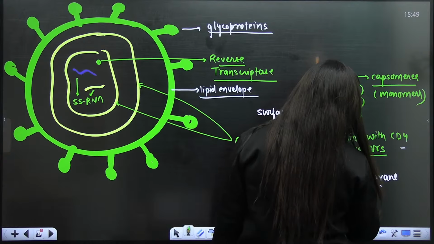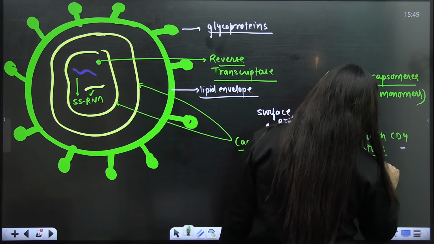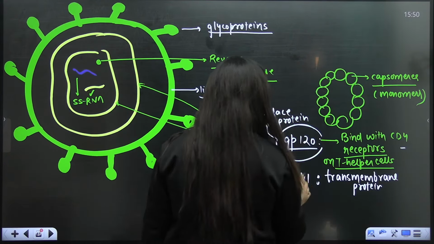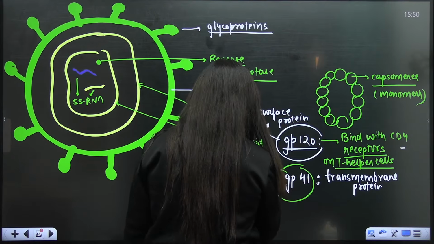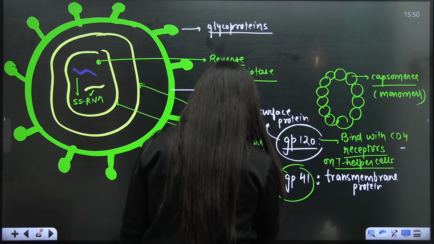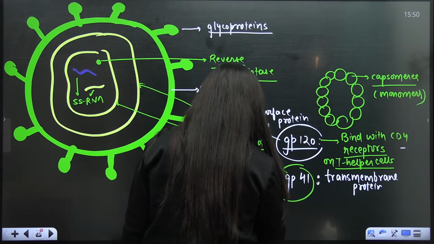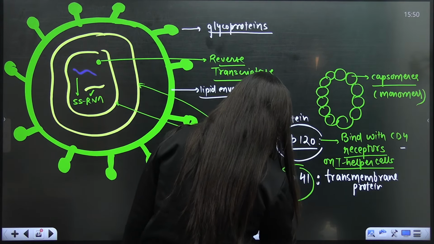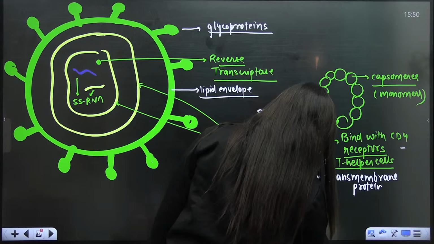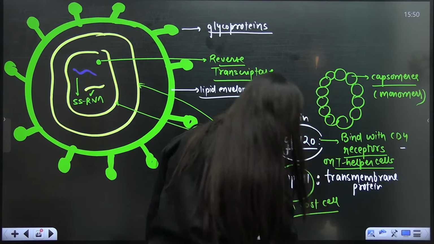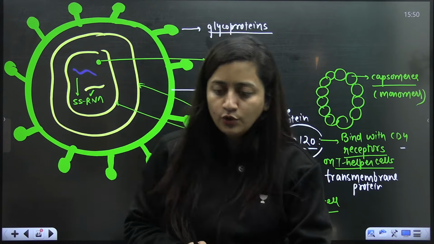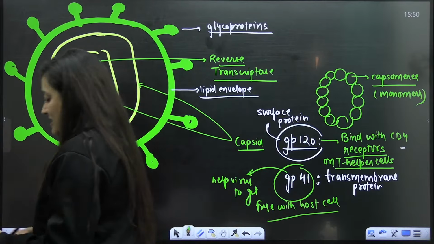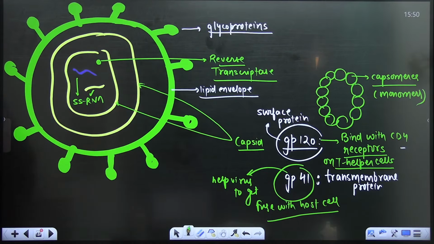So this will help the virus enter that cell, and GP41 will help the virus get fused with the host cell. That is how a virus has to enter the host body, the host cell, first, and then it has to hijack the host machinery, and then done, they will enter.